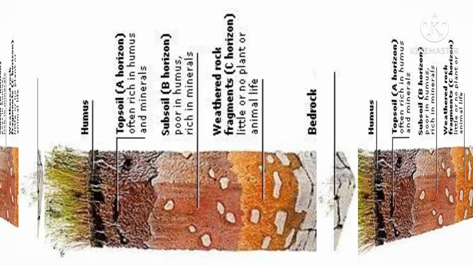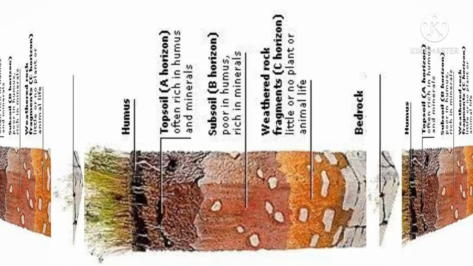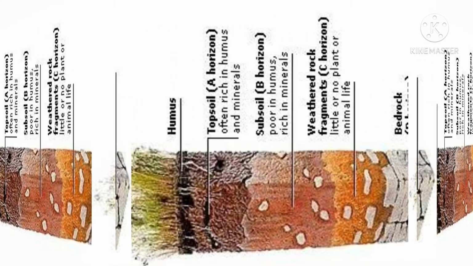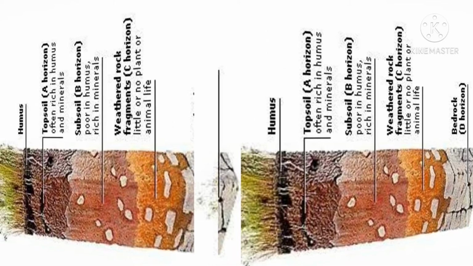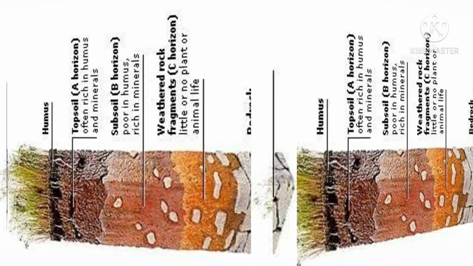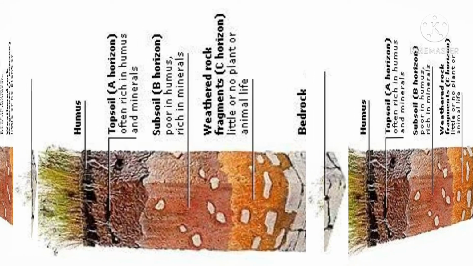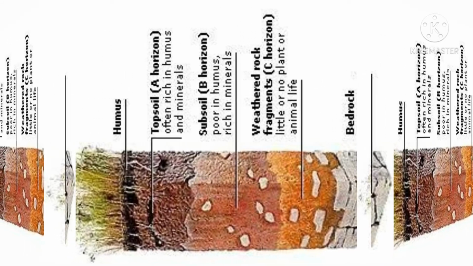Now, D horizon or the bedrock. This layer lies below the C horizon and is made of hard solid rocks. It is too hard to be dug with a spade. Rainwater accumulates above this layer and forms the water table.